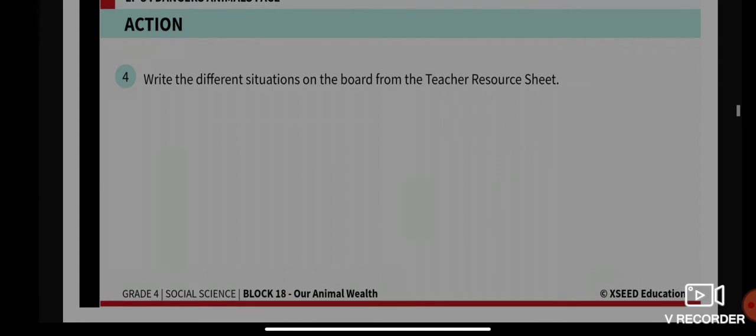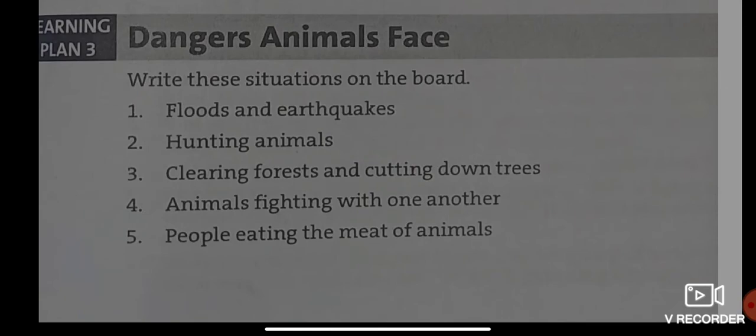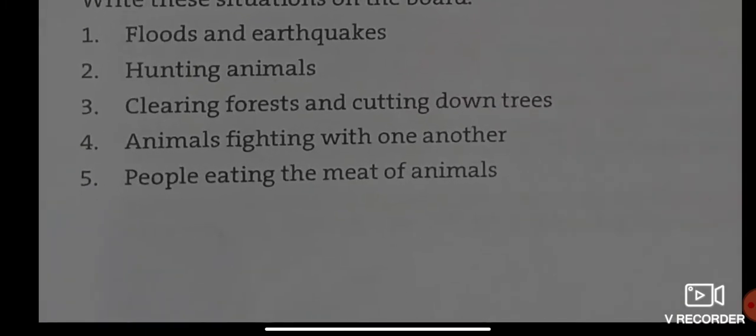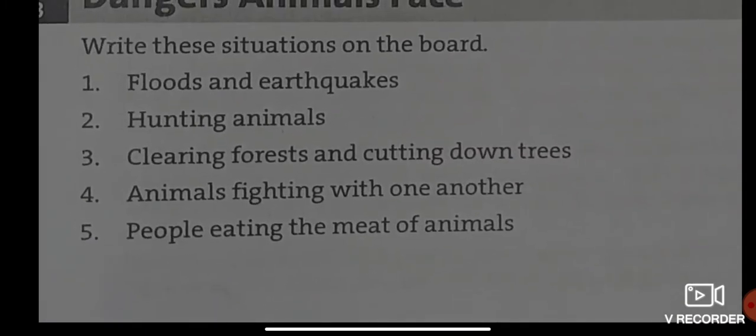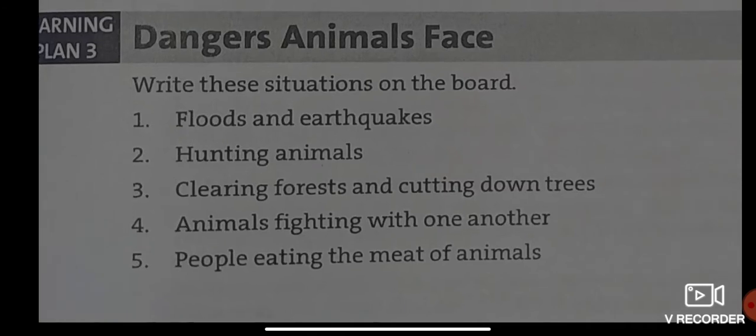Let me give you a resource sheet. Please write this down in your notebook. Write this situation in your notebook. The given points: Point number 1, floods and earthquakes. Point number 2, hunting animals. Point number 3, clearing forests and cutting down trees. Point number 4, animals fighting with one another. Point number 5, people eating the meat of animals. Please write these given points 1, 2, 3, 4, and 5 in your notebook.